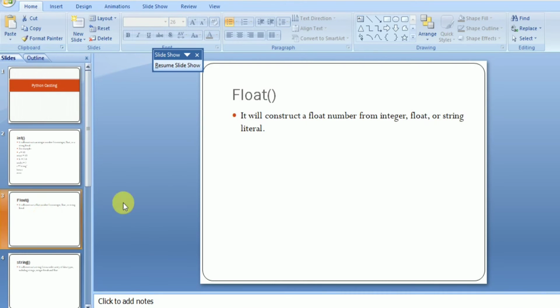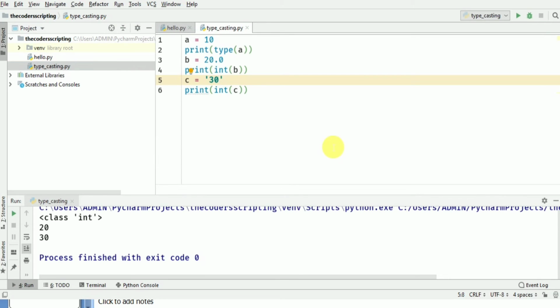Okay, so the float constructor. It will construct a float number from integer, float or a string literal. So let's see it in PyCharm. We have variable a as 10, an integer.